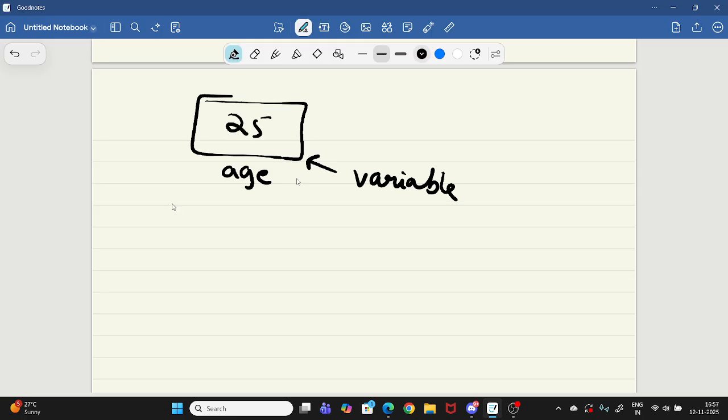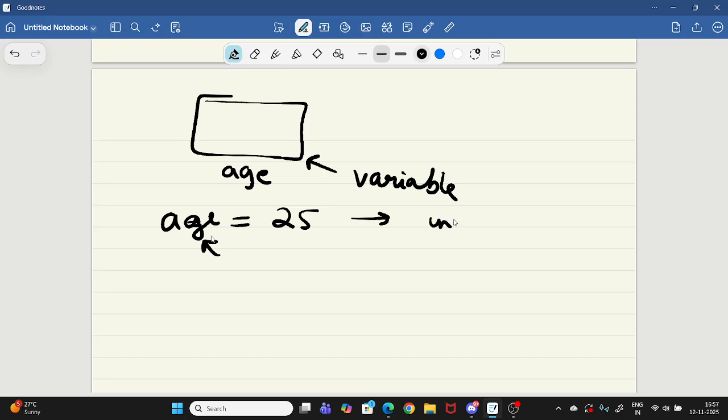Assume that this box is right now empty, because I haven't put anything in it. But when I write age is equal to 25, this is where I am initializing the variable age.